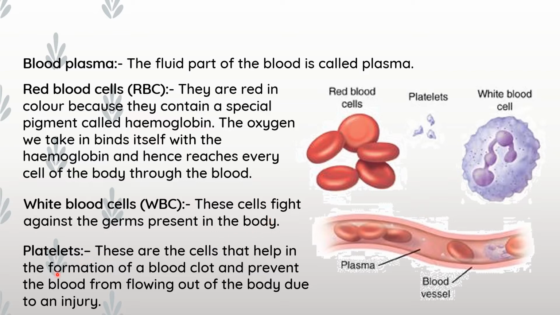Okay. Then next is platelets. These are the cells that help in the formation of a blood clot and prevent the blood from flowing out of the body due to an injury.